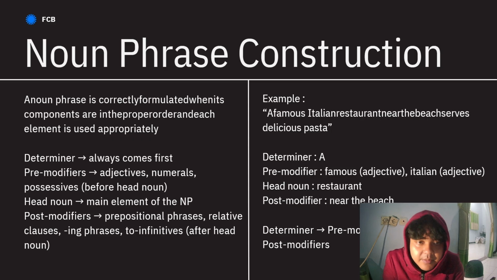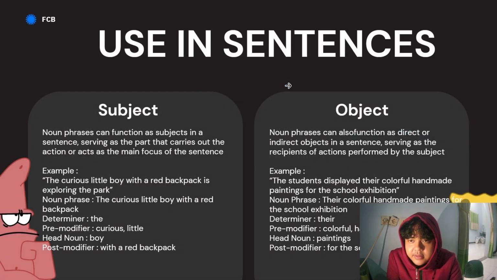The example, a famous Italian restaurant near the beach serves delicious pasta. The determiner is a, the pre-modifiers are famous as an adjective and Italian as an adjective, the head noun is restaurant, and the post-modifier is near the beach. So the formula is determiner, pre-modifier, head noun, and then post-modifier. So the determiner always comes first in the noun phrase. And then use in a sentence.